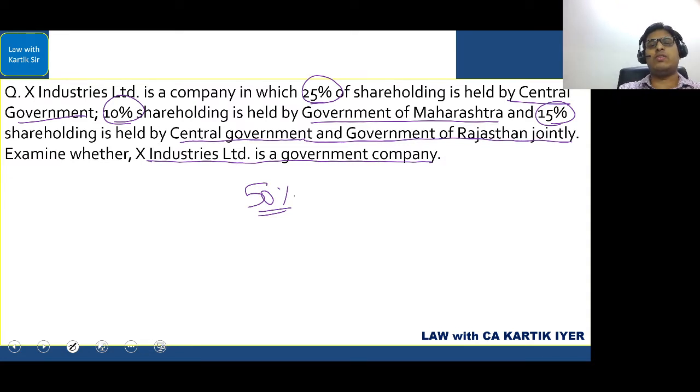As per Section 2 clause 45 of the Companies Act 2013, they have clearly said, if there is a company in which the government holds at least 51%, it is held either by the central government, or partly by the central government and partly by one or more of the state governments, or by the state government or governments entirely, and it includes a subsidiary of a government company. But there the percentage given is not less than 51%. It means at least 51% should be held. In this case, when we do the addition, it comes to 50%. That is why X Industries Limited is not a government company.